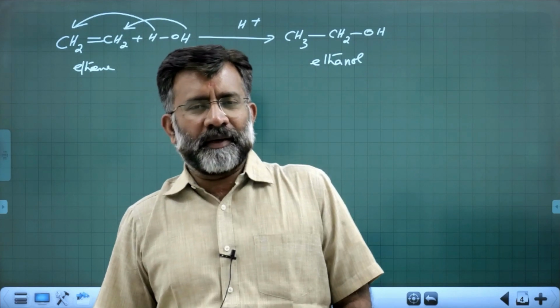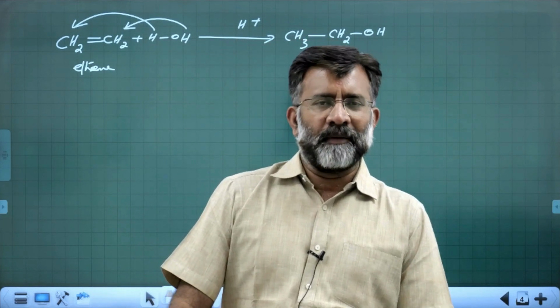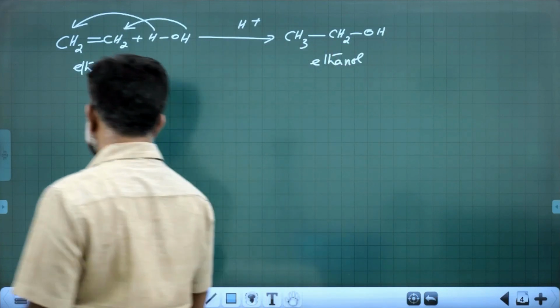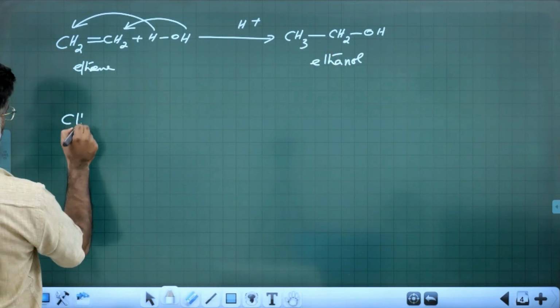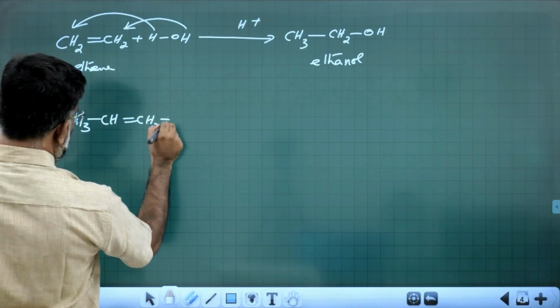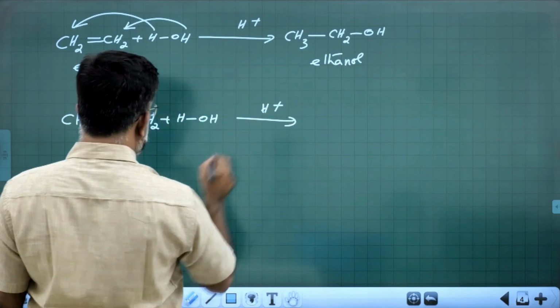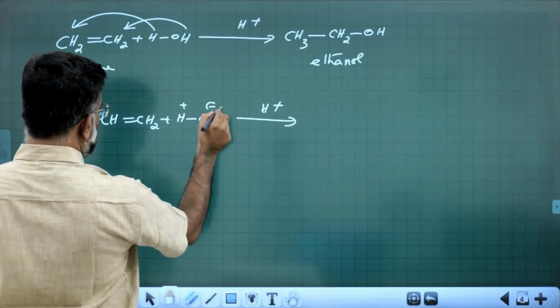And if you take propene, an unsymmetrical alkene, the product will be according to Markovnikov addition. Suppose we take propene added with water in acid medium. Where does this OH minus go?